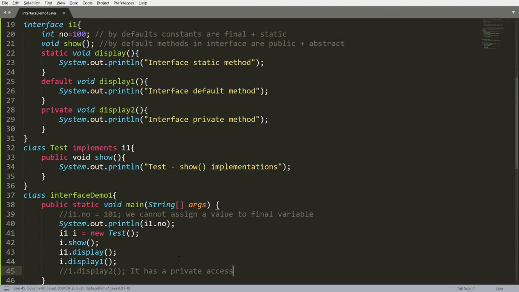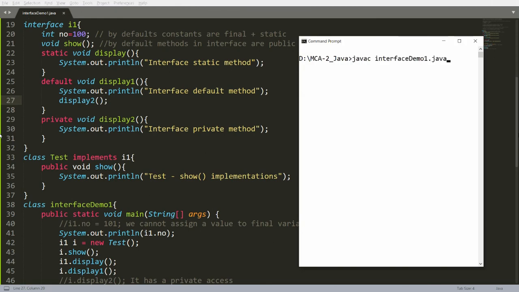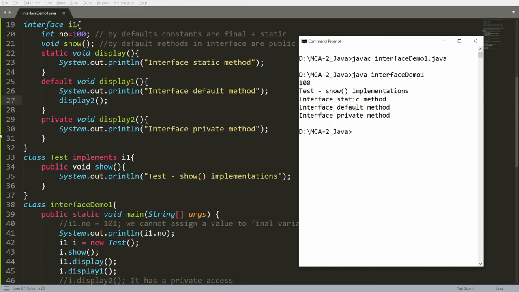Then who can access this? The same interface can access this. So here in the display1 function, I can call the function display2. If I am calling display2 from here, then I will definitely get the message that this is the private method. So who can access the private function? The interface itself can access the private function. So by default, constants declared in an interface are final static. By default, methods declared in an interface are public abstract. We can write default, static and private methods in an interface.